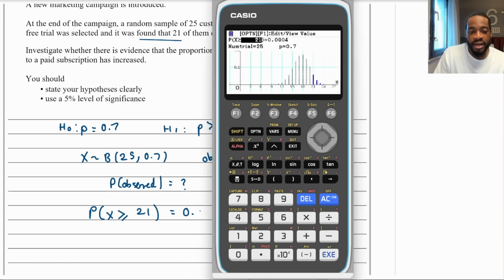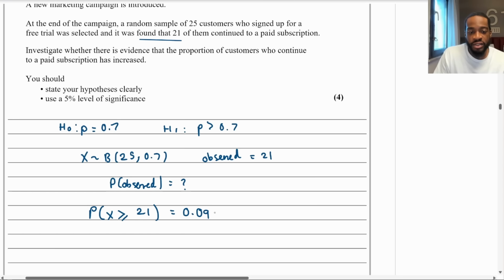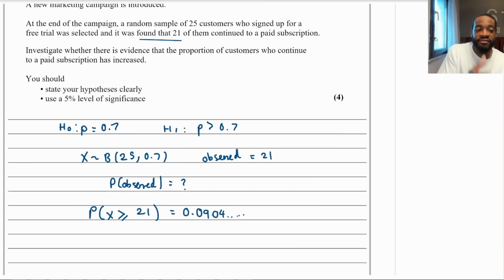Yeah, 0.0904. And then we have to compare this to our significance level, which is 5%. So what I like to do is this, 0.05. Is this bigger? Yes, it is, right?